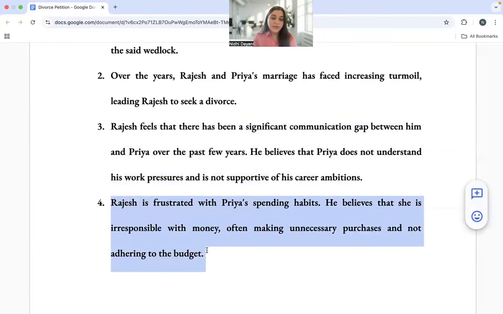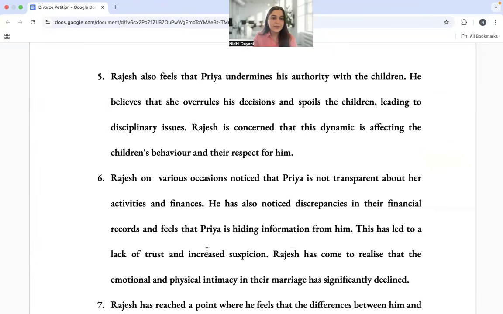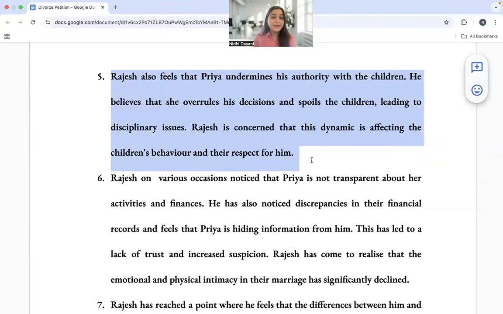So Rajesh is frustrated with Priya's spending habits. He believes that she is irresponsible with money, often making unnecessary purchases and not adhering to a budget. Now, Rajesh also feels that Priya undermines his authority with the children. He believes that she overrules his decisions and spoils the children, leading to disciplinary issues. Rajesh is concerned that this dynamic is affecting the children's behavior and their respect for him.